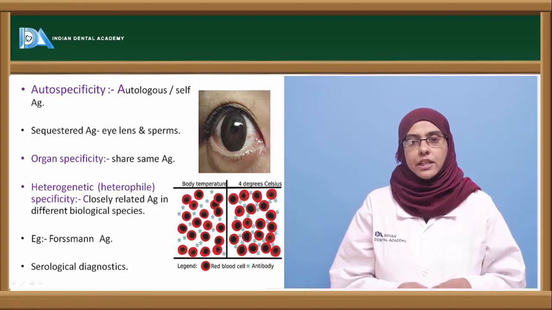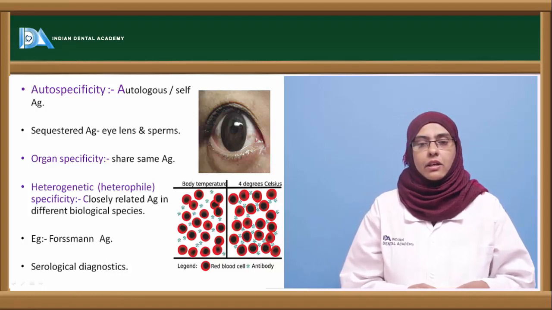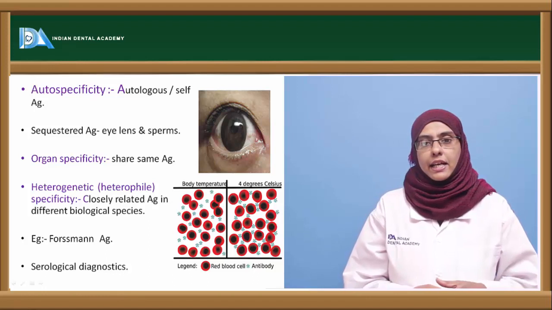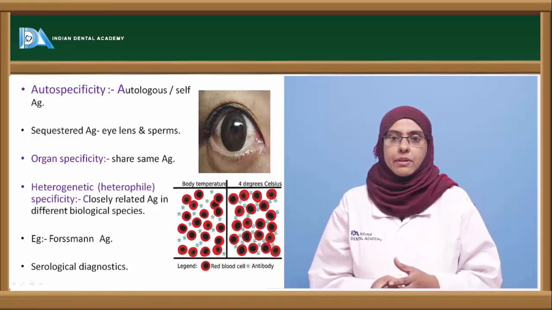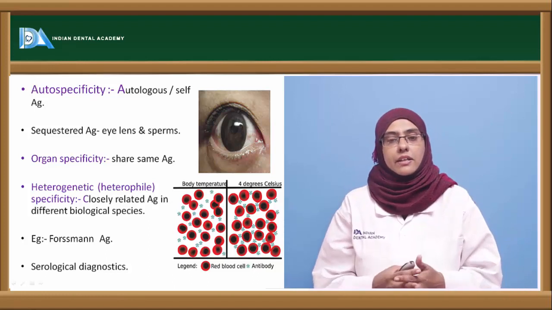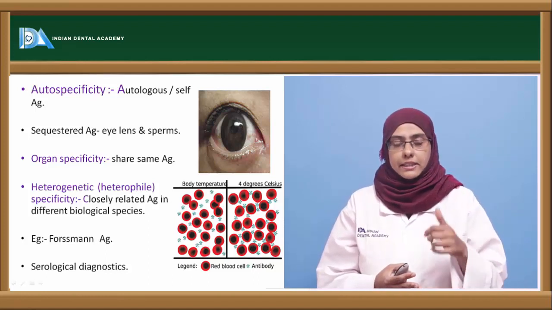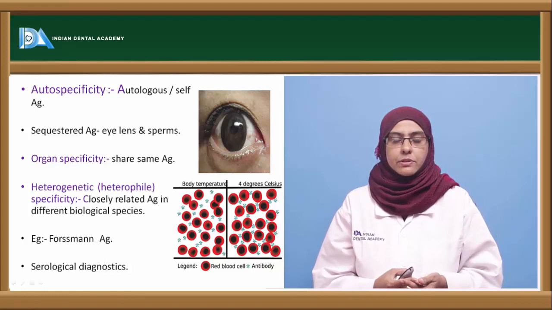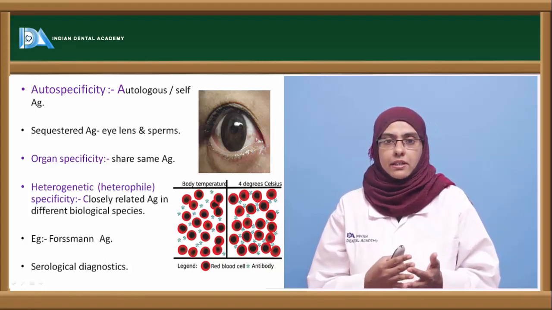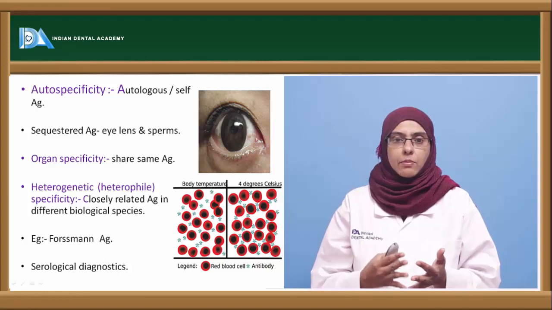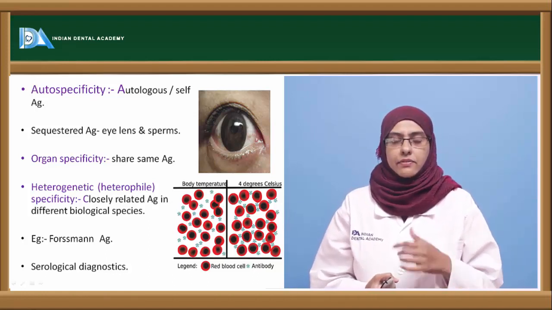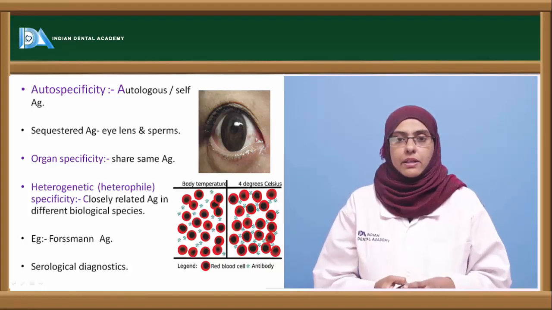Next is heterogenic or heterophilic antigen or specificity antigen. Here we have closely related antigens that can be shared not only between different species but also between different kingdoms, different classes, etc. The best example is the phosphine antigen which is present in animals, birds, plants, etc. It is the same type of antigen, a lipid carbohydrate, present in different classes, different kingdoms and different species of a particular environment.